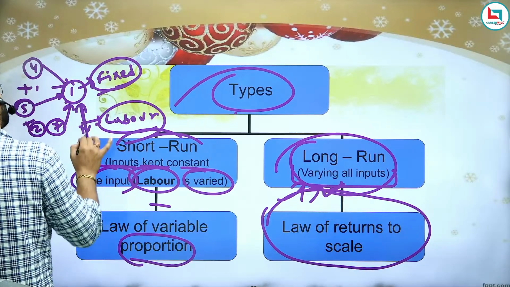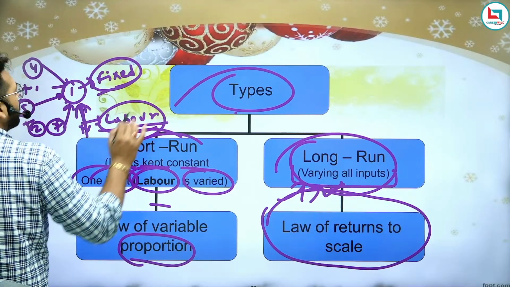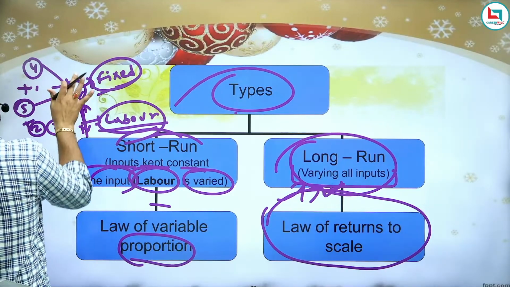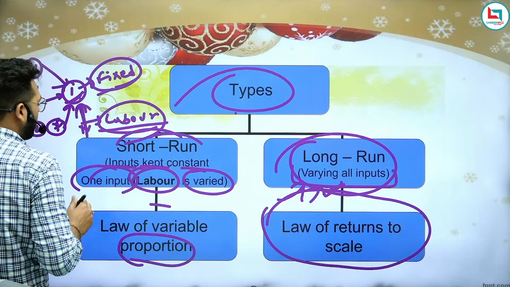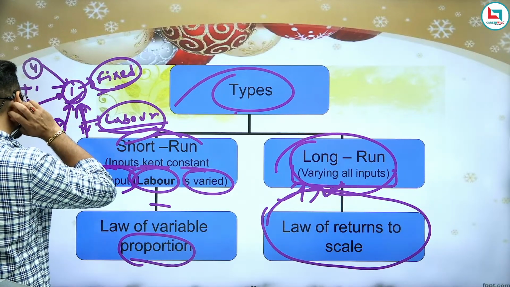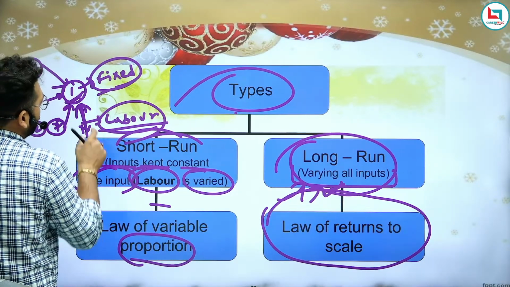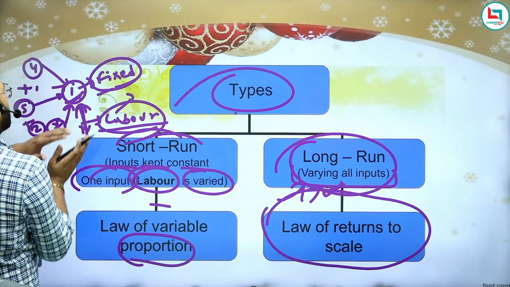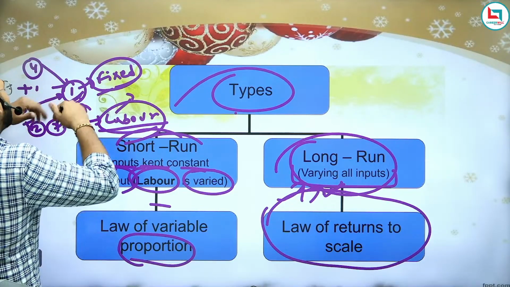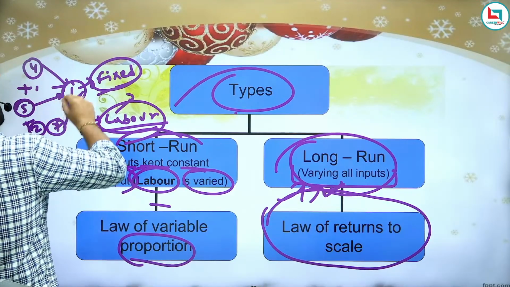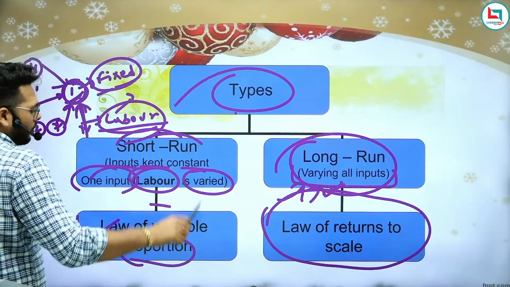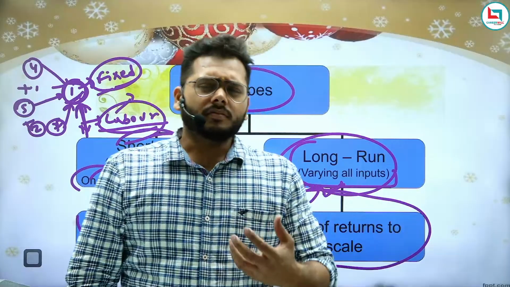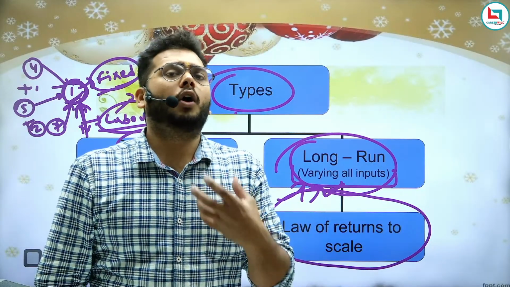So whatever input is changing is called the variable factor, and it is being changed with the fixed factor. So one input is constant and another input is changing. The input that changes is called the variable factor. So the proportion of the variable factor you are applying with the fixed factor is called the law of variable proportion. And definitely you will get some outputs.